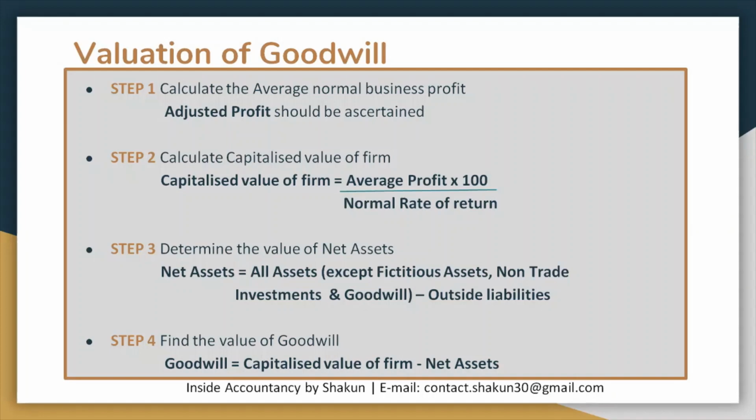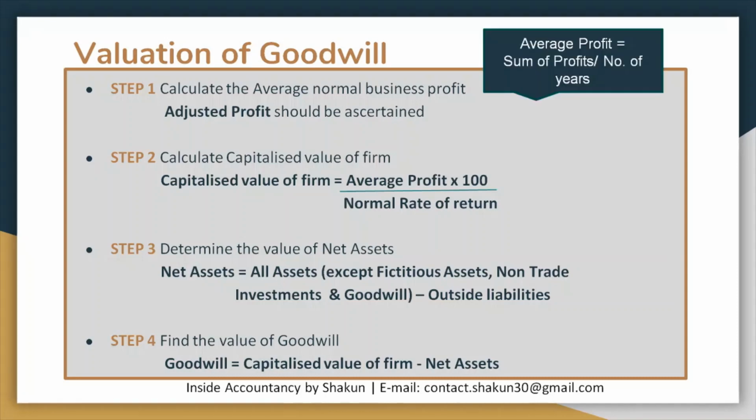So valuation of goodwill involves four steps under this method. The first step is the calculation of average normal business profit in the same way as you used to calculate in the average profit method, where average profit was equal to the sum of profits divided by the number of years, but you also had to calculate the adjusted profits in case the adjustments were given in the question. The second step would be to calculate the capitalized value of the firm.